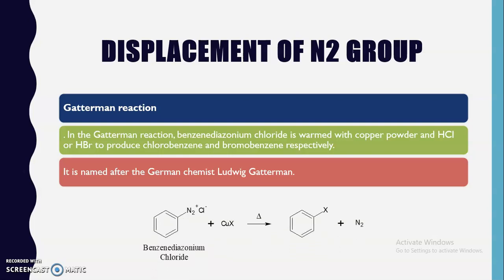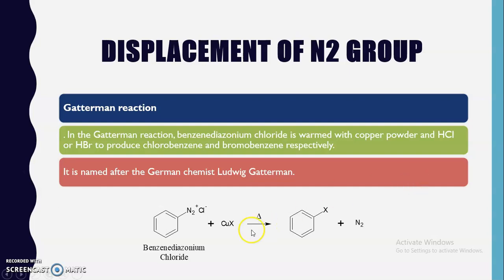Now this is the reaction. Benzene diazonium chloride reacts with copper powder along with hydrochloric acid. So copper powder along with hydrochloric acid again leads to the formation of copper chloride. If we use HBr, there will be formation of CuBr. When this mixture is heated, it will again be converted into either chlorobenzene or bromobenzene, depending upon the reactant that we are going to use.